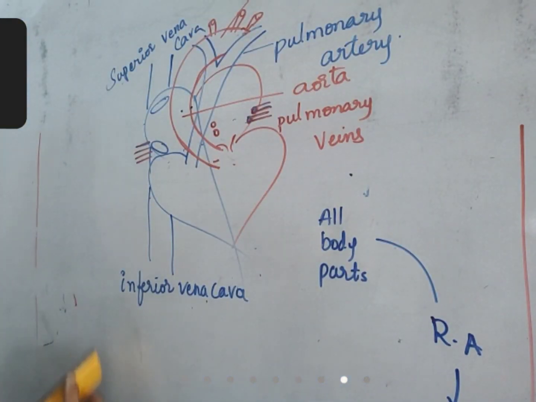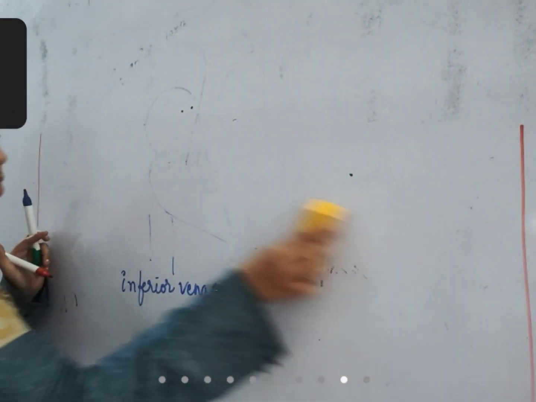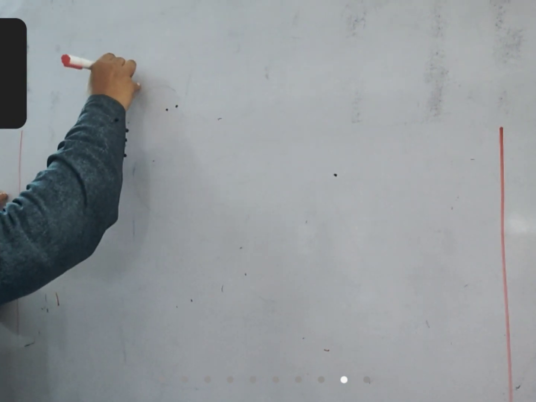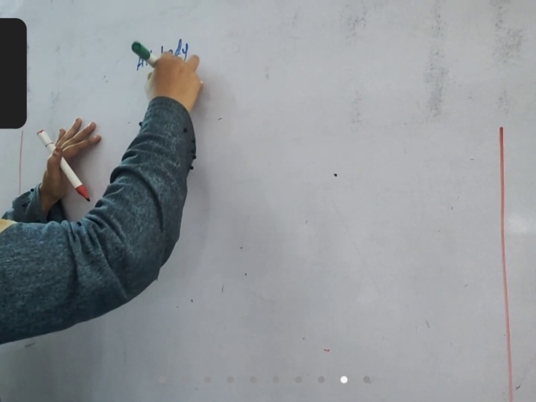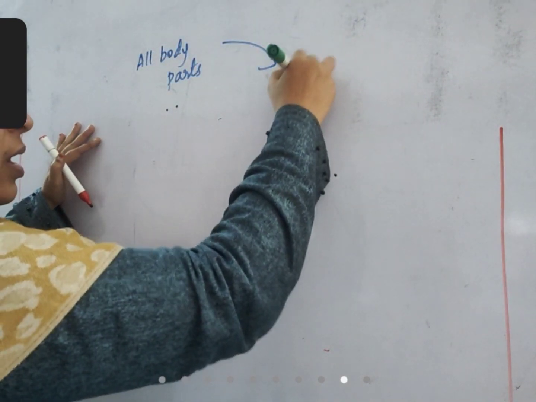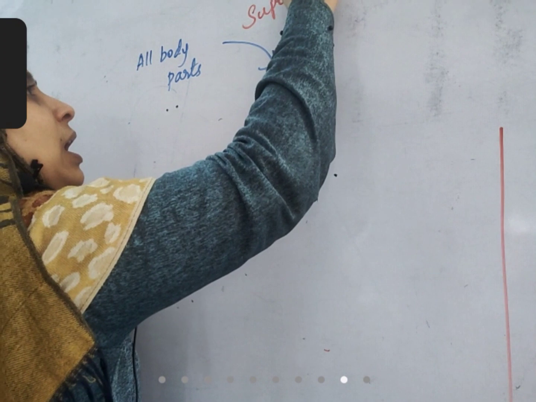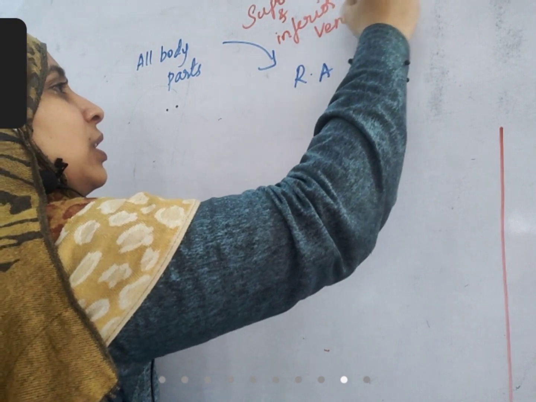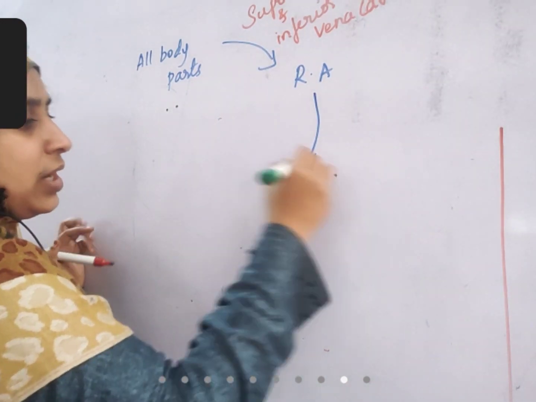Okay, we'll draw the flow chart for this. Very important. You should understand this. See, from all body parts, blood is reaching the right auricle. Through which blood vessels? Superior and inferior vena cava. From the right auricle, it is entering into the right ventricle.